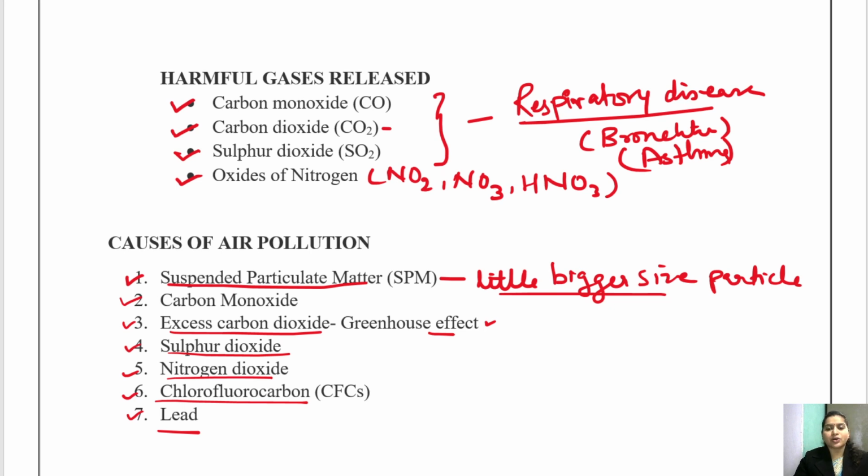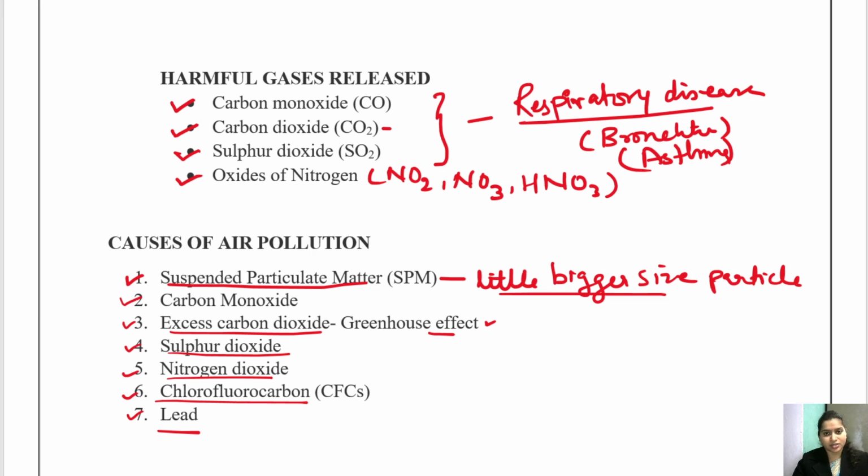Then we have talked about carbon monoxide, which is again very dangerous, and it is released from various automobiles and due to incomplete combustion. Okay, now why is this carbon monoxide so dangerous? Because it is odorless, tasteless and colorless. So nobody can detect whether it is carbon monoxide or carbon dioxide.